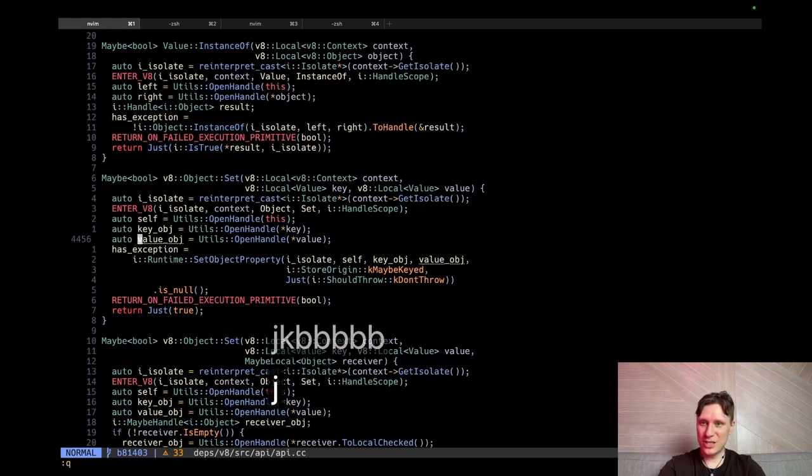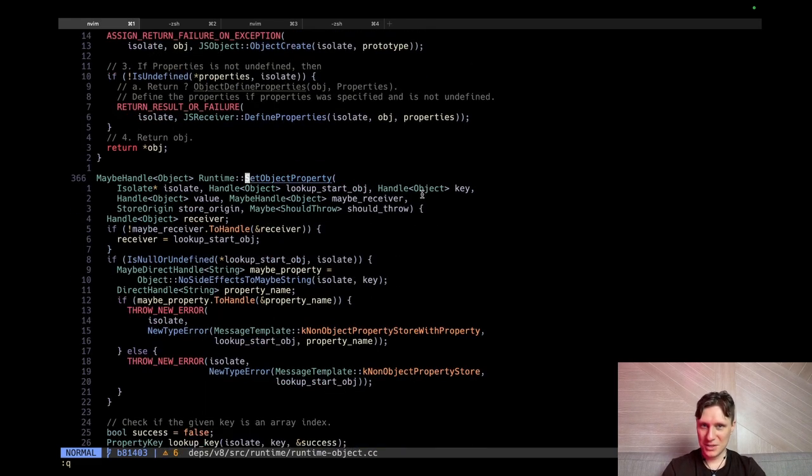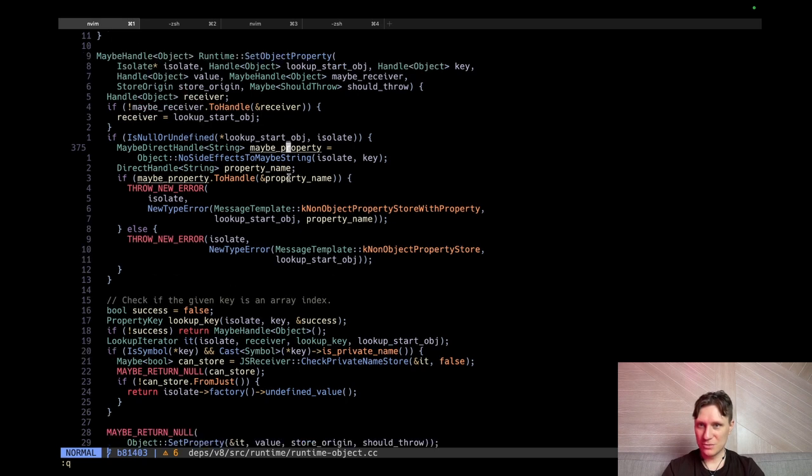Okay, we construct the key value. What do we do? Set object property. We need set object property. Key. Okay, we have the key. Set object property once again. Maybe here, key. No side effects to maybe string. Maybe property to handle.